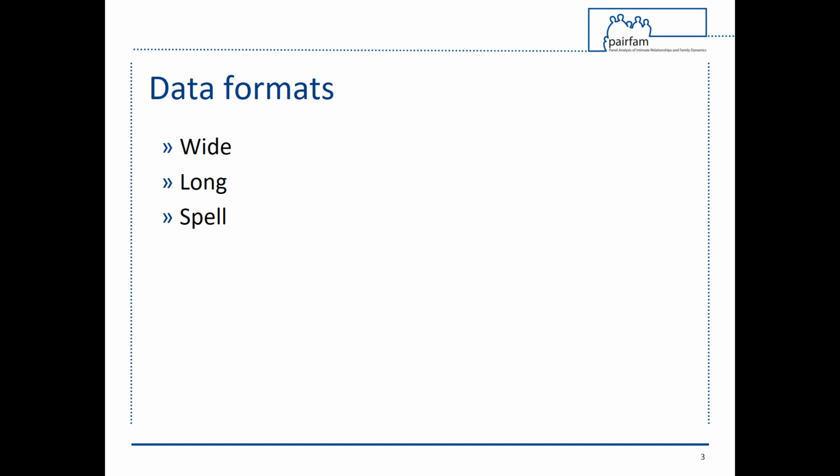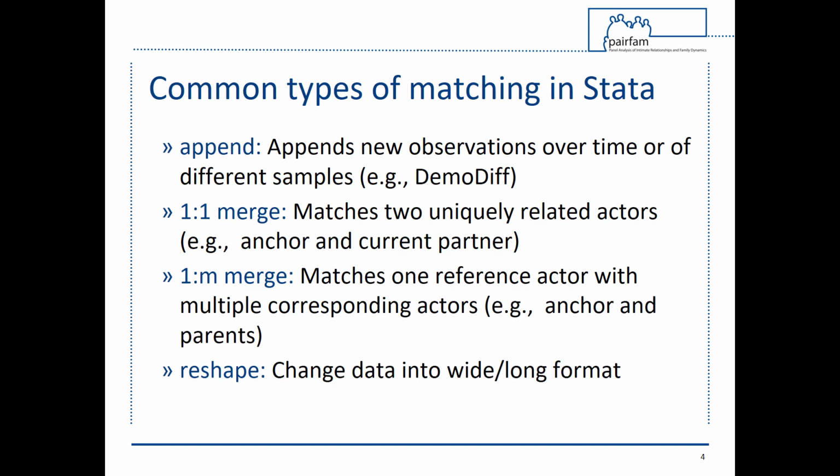Spell format also contains several rows per case. However, the rows don't represent different waves, but different statuses of an individual. The biodatasets are stored in spell format. The biopart dataset, for example, contains one row per anchor relationship. In the following, the focus will be on merging the data in wide and long format.